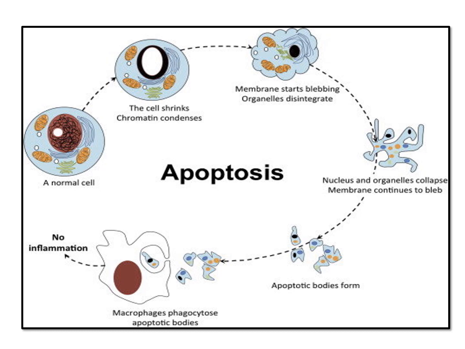The chromatin has started to condense, and then DNA damage progresses further, and then you can see the organization of the cell is disrupted. The organelles are being damaged, and the membrane is no longer a round and smooth one. You can see presence of blebs, cytoplasmic blebs in the membrane, and the organelles have disintegrated. Then in the fourth stage of this cell, you can see that nucleus and organelles have collapsed, and the membrane continues with the process of blebbing.